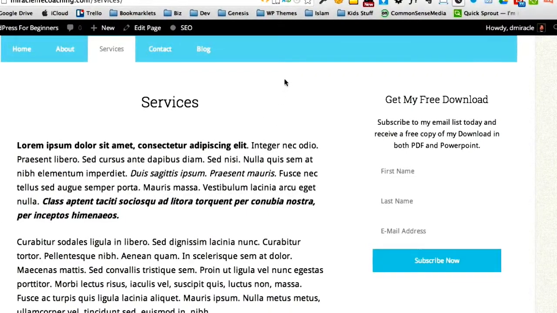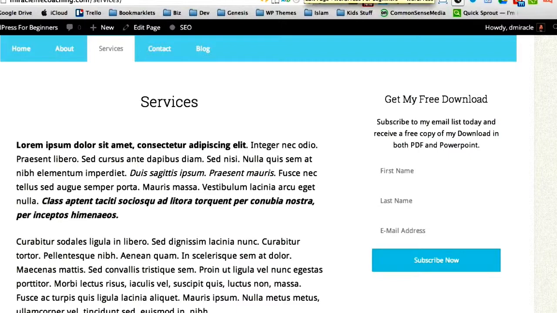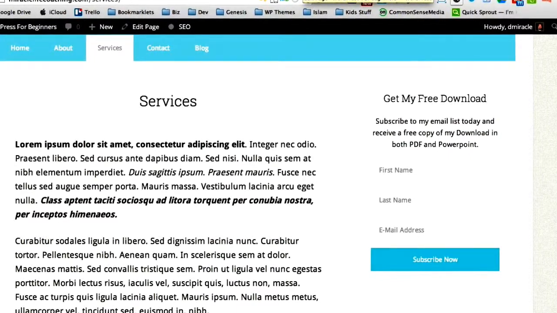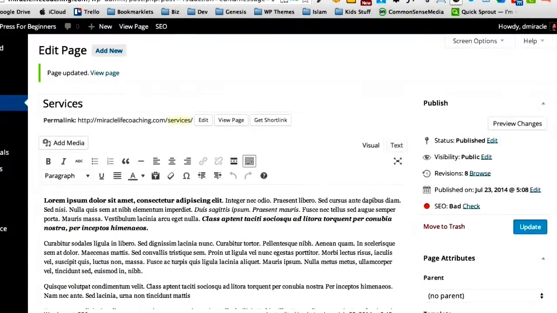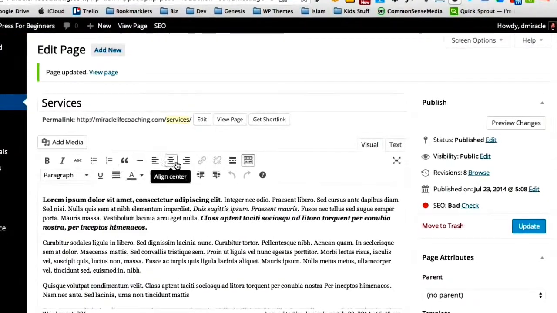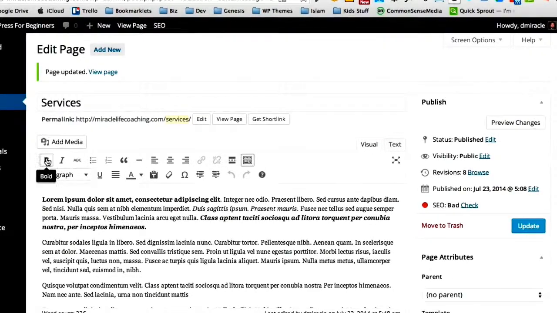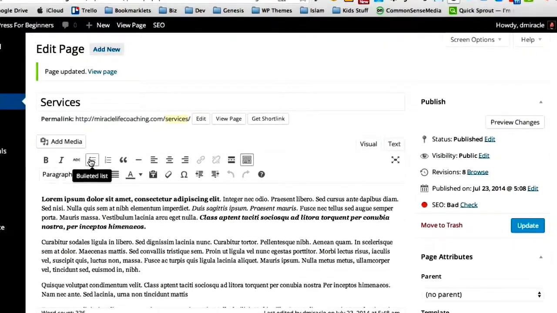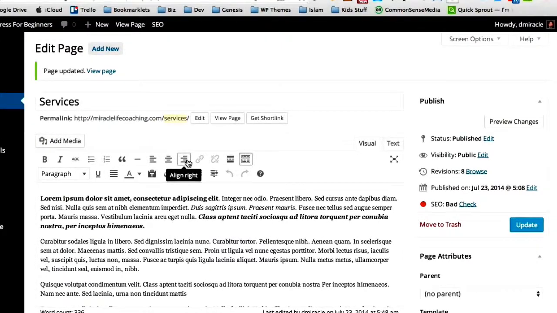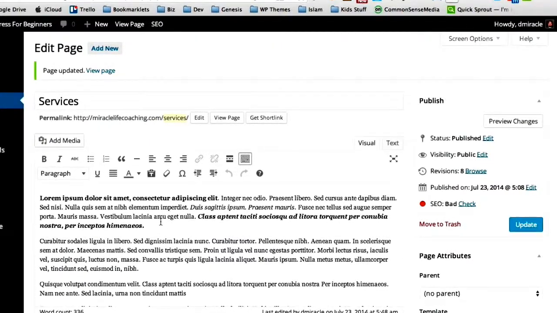So if you were using this yourself right now, you'd have made those edits. You could make those edits that quickly, and you have control over your website. I didn't do anything fancy. All I've done is really use buttons here that look very, very similar to the functions in Microsoft Word that you're probably very familiar with. Bold, italic, lists, bullet list and numeric list, left, center, and right justify. And we'll get into some of the other things in a moment.